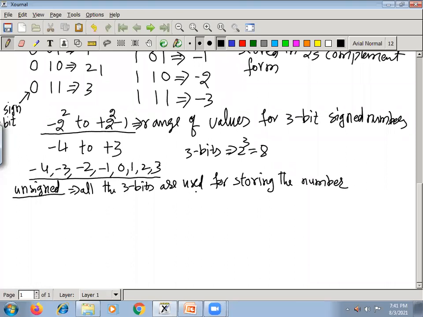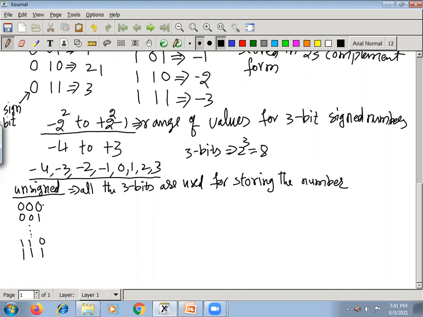So when you have all the 3 bits, what are the different combinations? As already we discussed, all 3 zeros up to all 3 ones we can store. So 0 0 1, and so on up to 1 1 0.